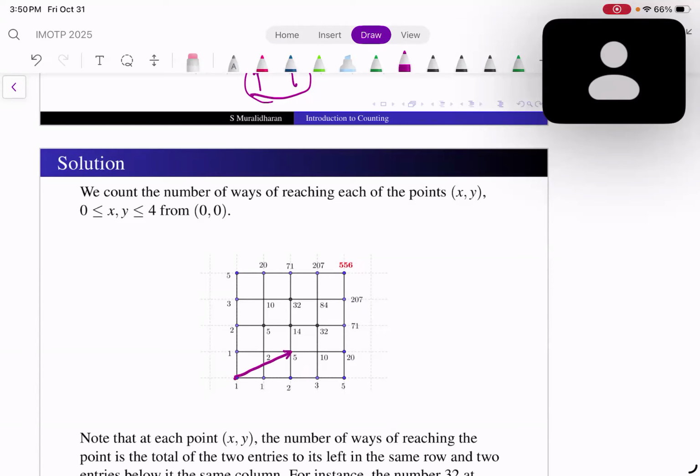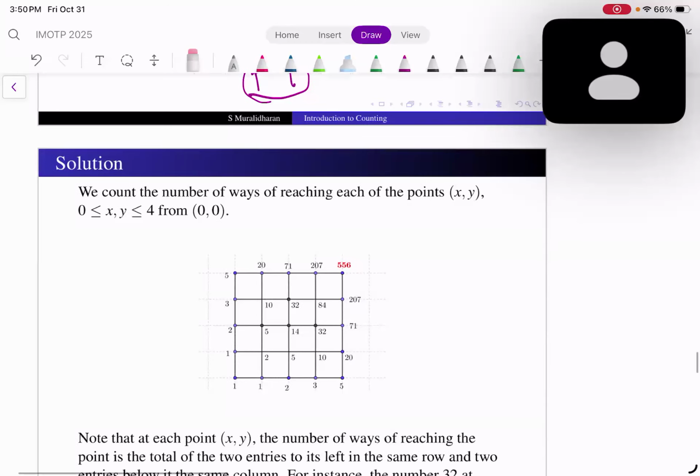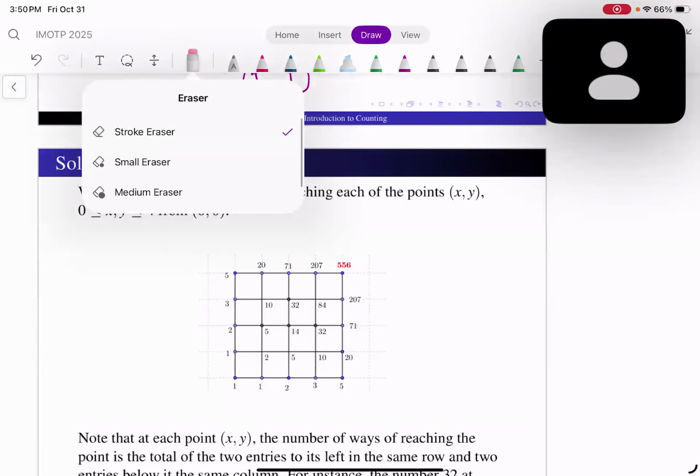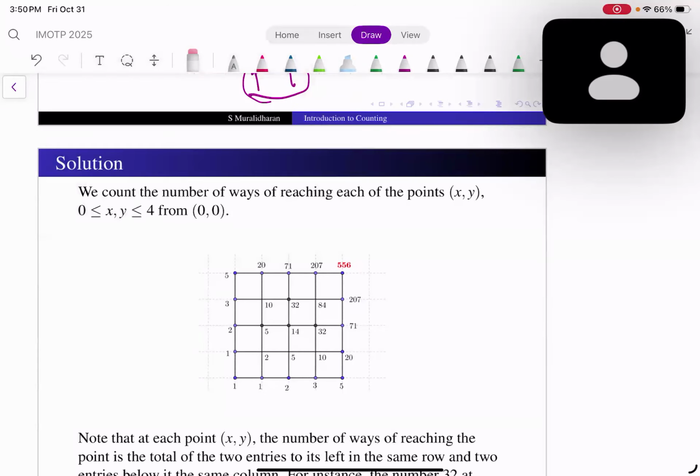No, sir. I'm telling, since the point to the left of it is 3, sir. The number to the left of it is 3. Yeah, that's correct. Oh, yeah, I understand. Okay, so this is 3. So that is 3. What I'm saying is this is 3. So this is 2 only. Yes, sir, that's 2.